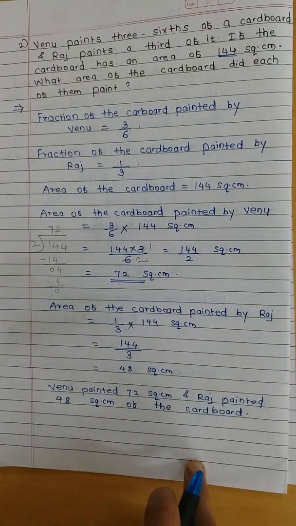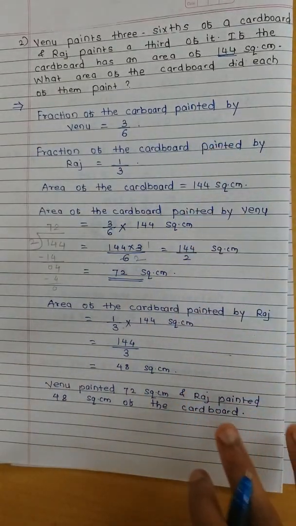Understood, my dear student? So this is about how to solve word problem.